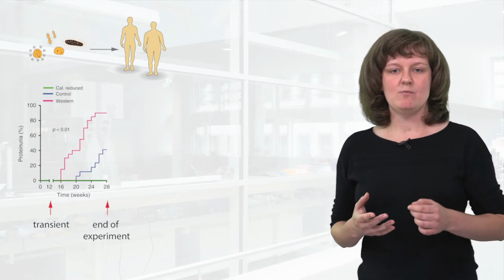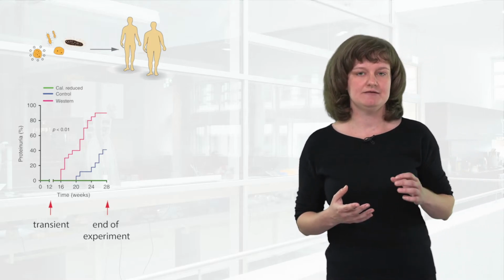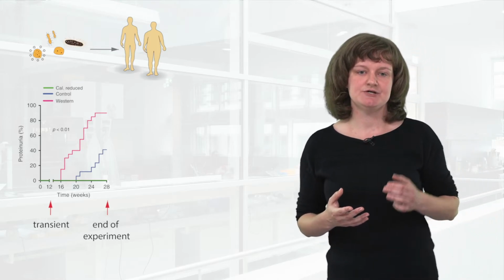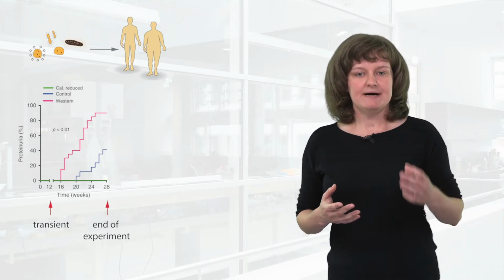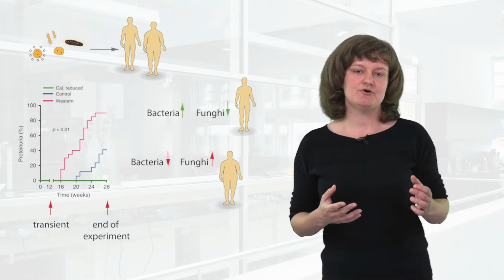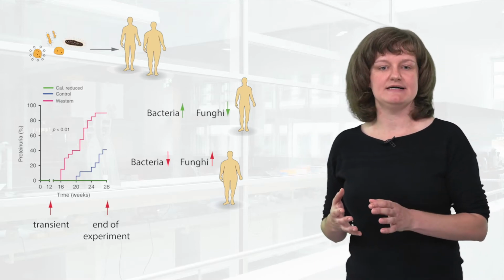At the time point when all mice were healthy, we identified a distinct pattern of microbiota in mice that remained healthy as opposed to those which developed disease during the experiment. Mice that remained healthy had a high number of different bacteria, while the number of different fungi were reduced. The opposite was exactly observed for mice that later developed disease. Hence, this chocolate chip cookie has the power to change your gut microbiota, which can promote health or lead to disease.